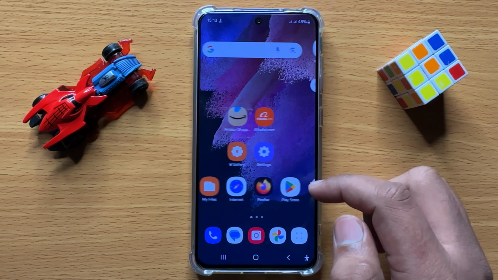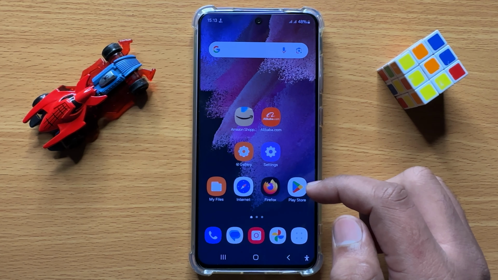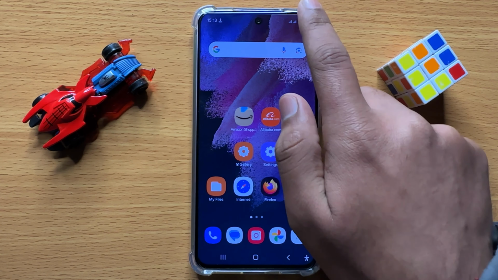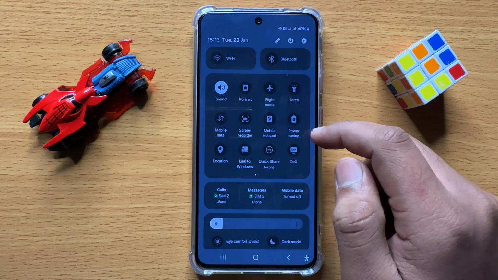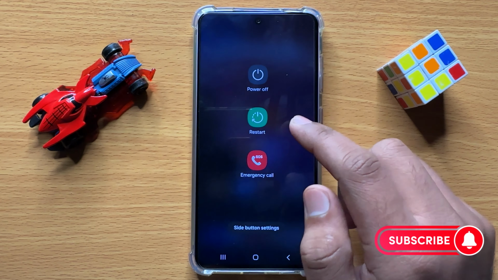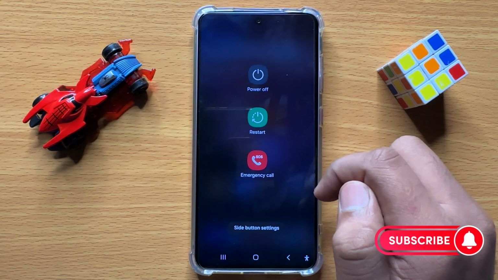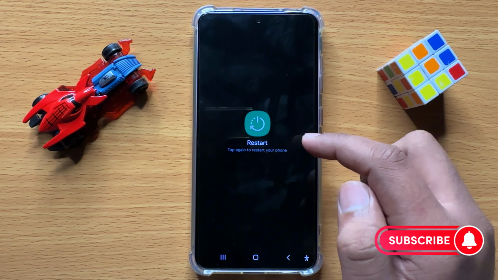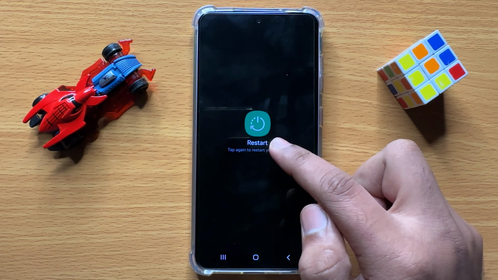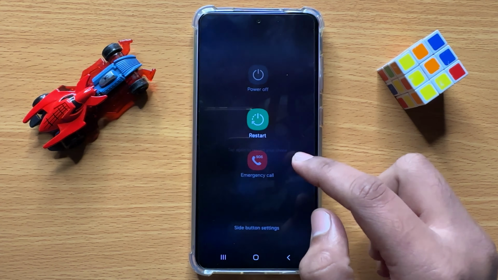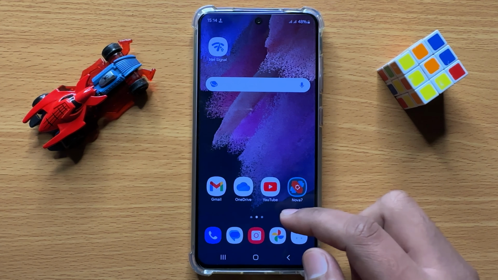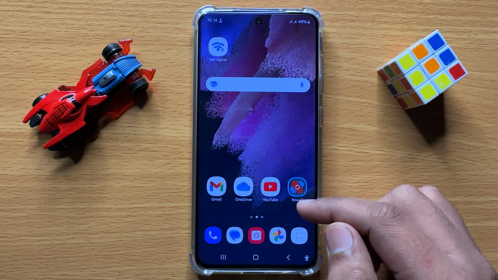But if you are still facing the problem, then the last solution is to restart your mobile. So to restart, swipe down and open the quick settings panel, and here click on this icon. Now here you will see a restart option, so click on this option and then again click on this restart option here to confirm. And after clicking on this option, your mobile will be restarted, and after restarting your problem will be fixed.